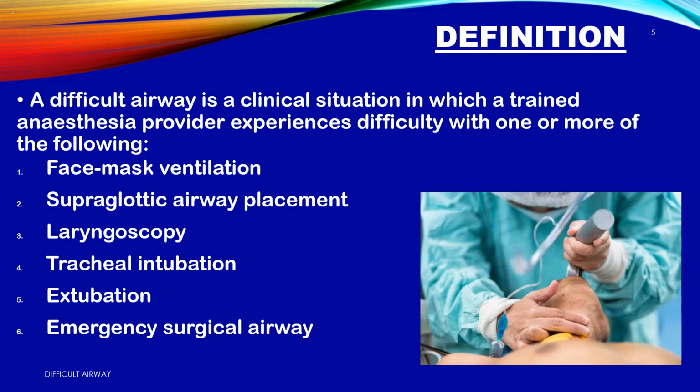Definition. A difficult airway is a clinical situation in which a trained anesthesia provider experiences difficulty with one or more of the following: 1. Face mask ventilation. 2. Supraglottic airway placement. 3. Laryngoscopy. 4. Tracheal intubation. 5. Extubation. 6. Emergency surgical airway. Airway management has 6 checkpoints. Difficulty at any one of them can lead to hypoxia, brain damage, or death if you're not prepared.